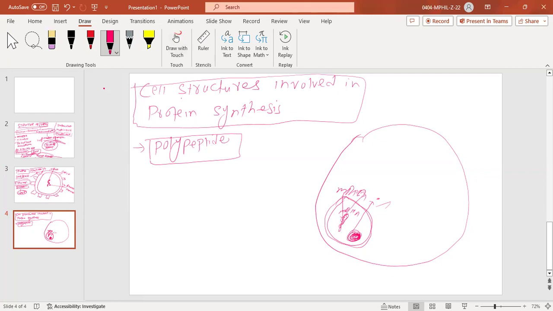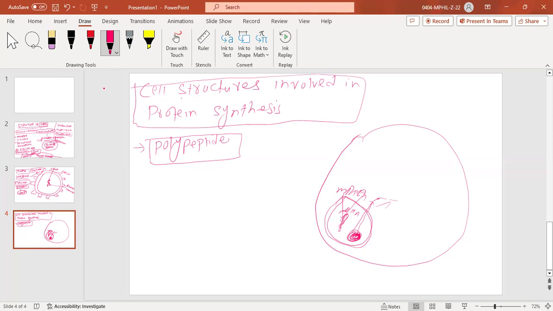What is its function? You know very well. This messenger RNA will be read by these ribosomes which are present outside. Messenger RNA is actually the message, and that message is coming from the nucleus, from the DNA.